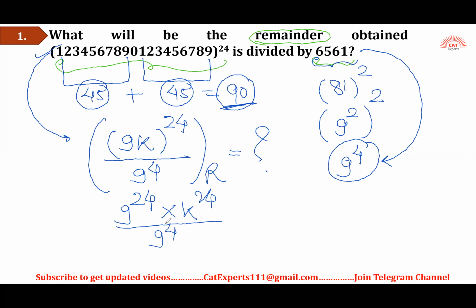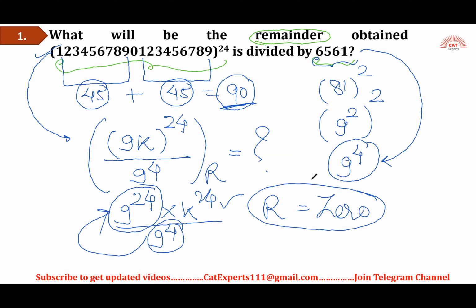Now it is very much obvious 9 raised to power 24 is a multiple of 9 raised to power 4. So what I can say, the number in the numerator is completely divisible by the denominator, and whenever the numerator is completely divisible by the denominator, the remainder is going to be 0. Since in our case the numerator is completely a multiple of the denominator, that means this number is divisible by this number. That's why the remainder is going to be 0.